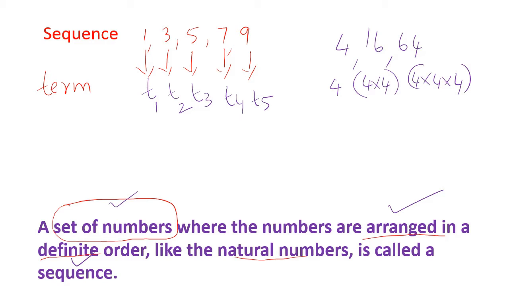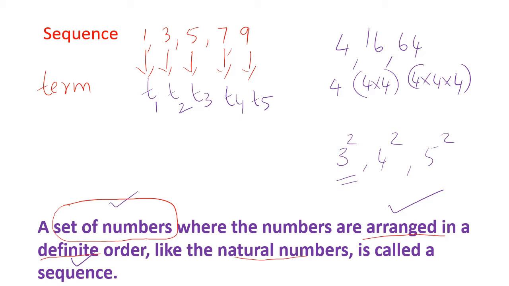Correct? So a sequence can be such that there is a fixed difference between numbers, or a fixed multiplication between numbers, and as I wrote before, it can be 3 square, 4 square, 5 square. I started with 3 square. Where again it is not even multiplication, but some other operation.